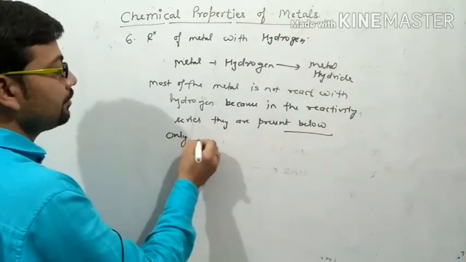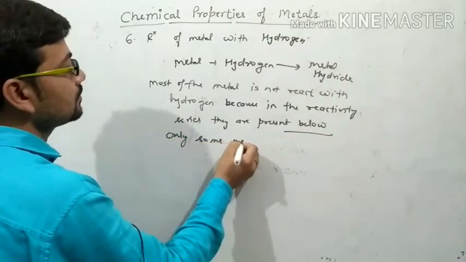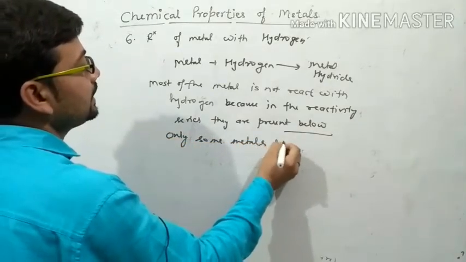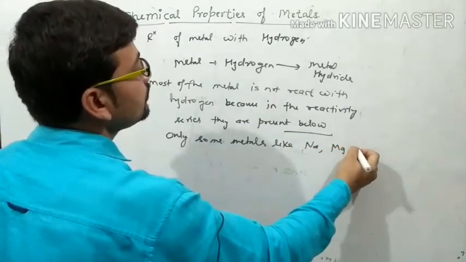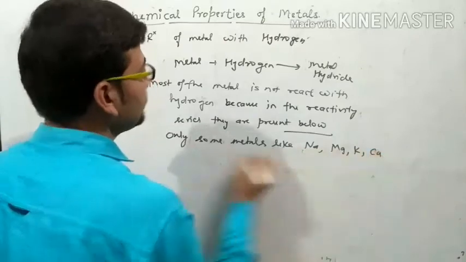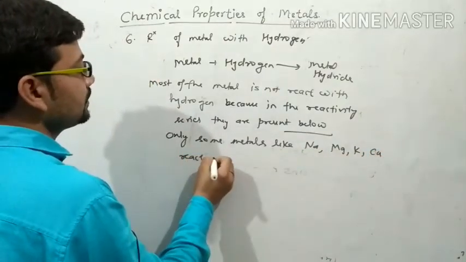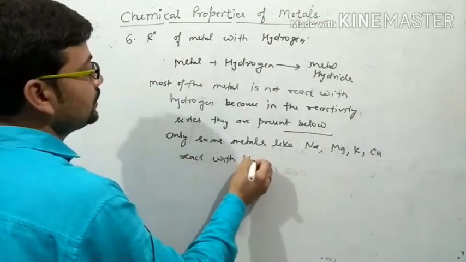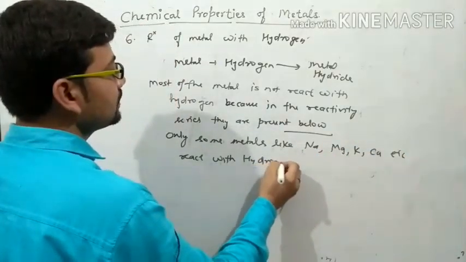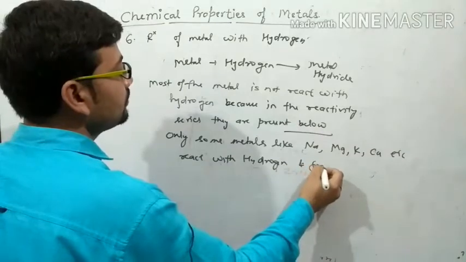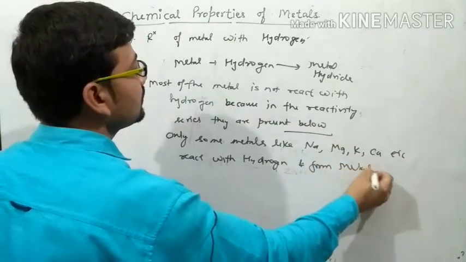Only some metals like sodium, magnesium, potassium, calcium react with hydrogen and form metal hydride.